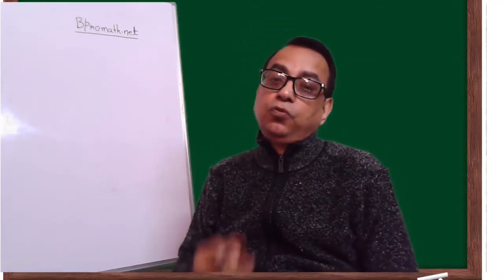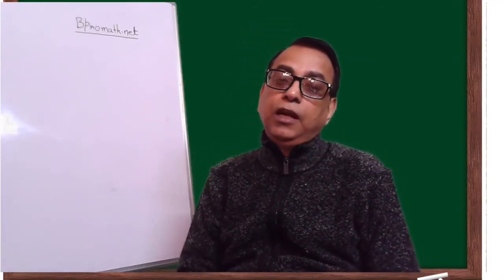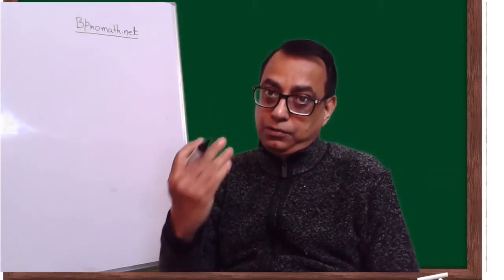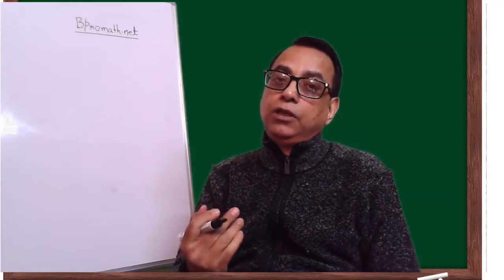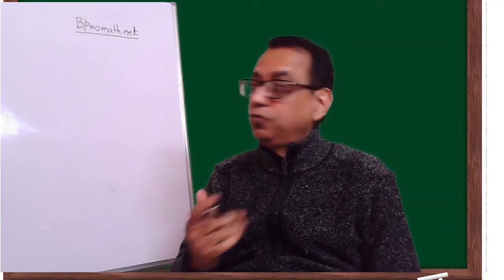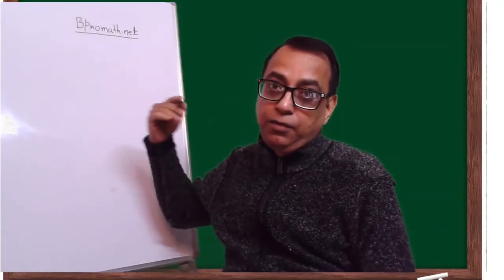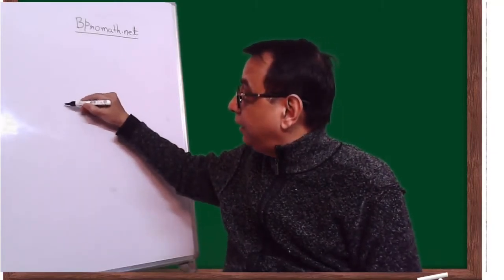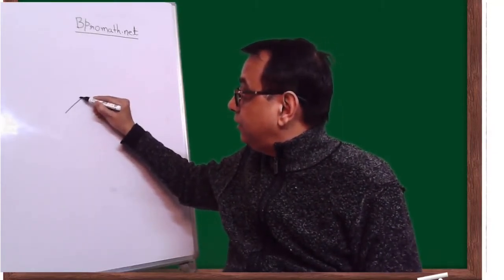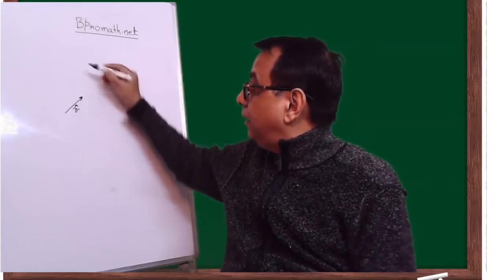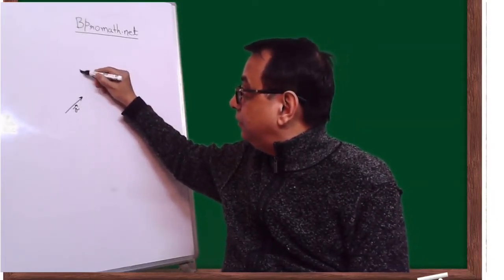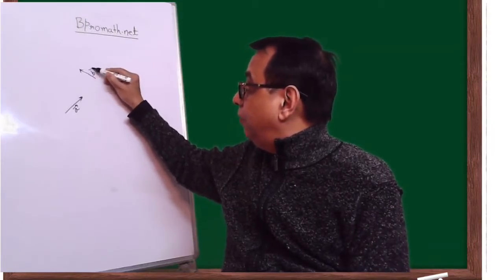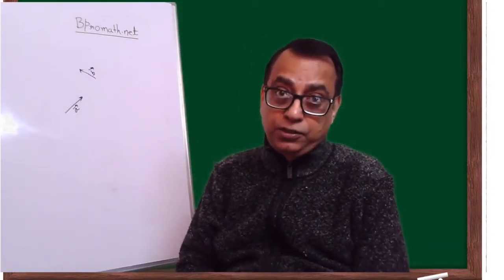Suppose two vectors are given graphically, how can we add those two vectors? For example, let's say I am putting the scale and the direction also. This is A and this is, let's say, B. How do I add these two vectors?